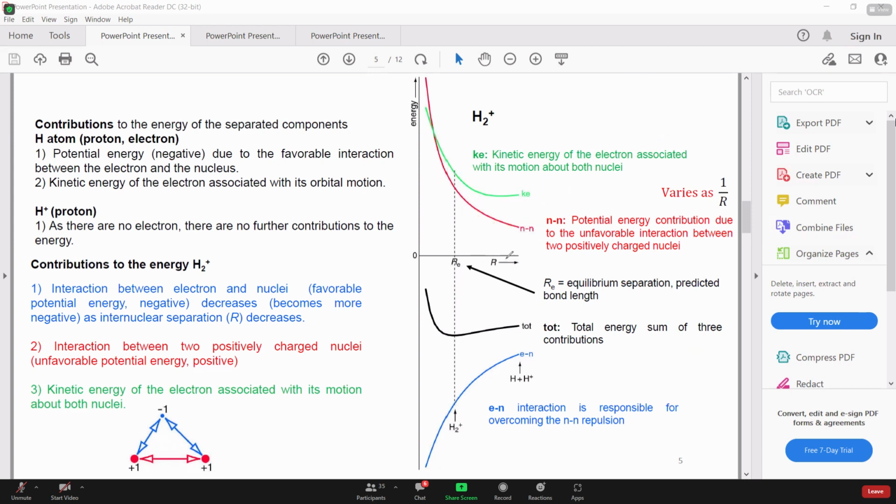So summing up all the three forces, this is the resultant plot of these three forces. As you can see, this force decreases quite sharply. So till this point, this force was dominant over these two because they had only started to increase, till this dotted line, right? So this is the point at which the energy of the system is minimum. Minimum energy means that's where the system is the most stable, right?